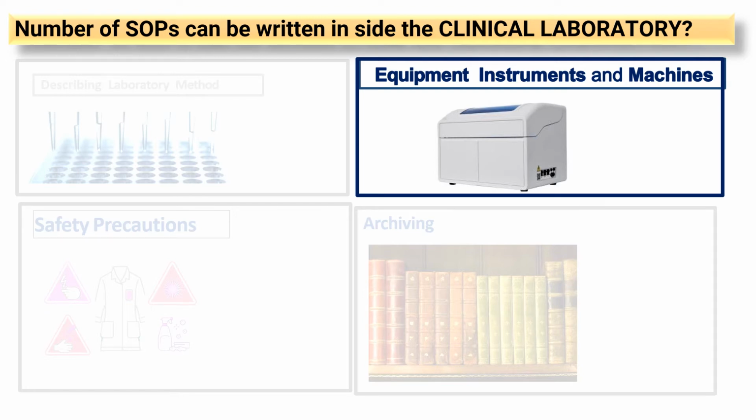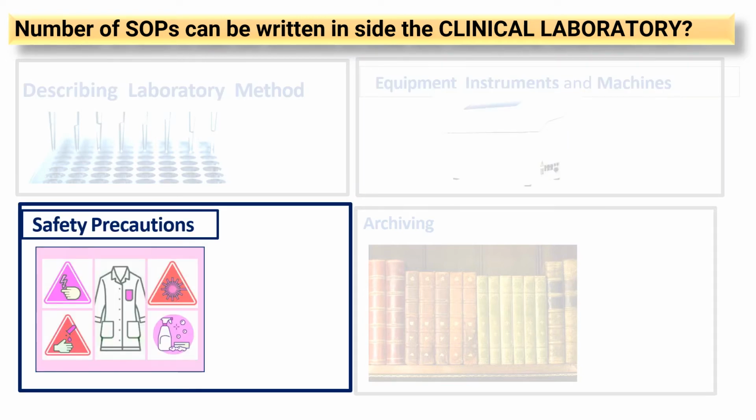Similarly, you can write an SOP for the safety precautions. Suppose in our lab, many times there may be some accident, some complications while handling reagent, handling equipment, handling the centrifuge machine. So if the steps and precautionary measures are written in your SOP, that will prevent accidents. The SOP will warn the particular technician to be vigilant while handling that particular equipment, or while performing any procedure.